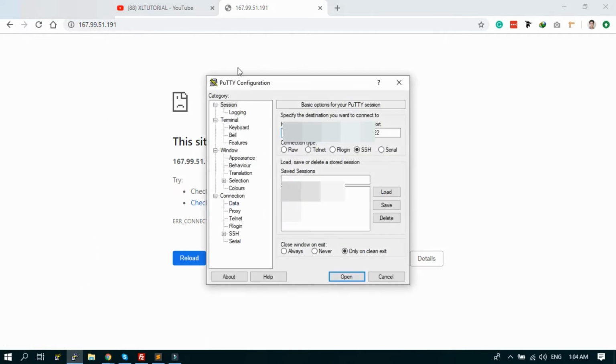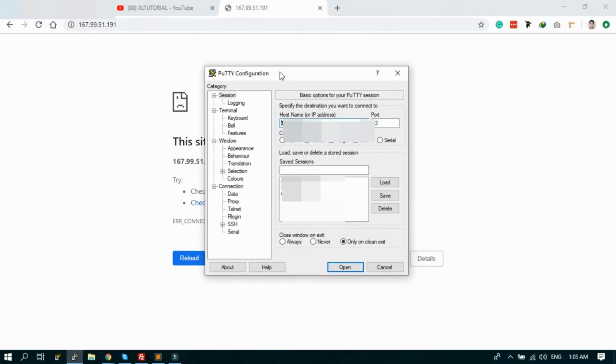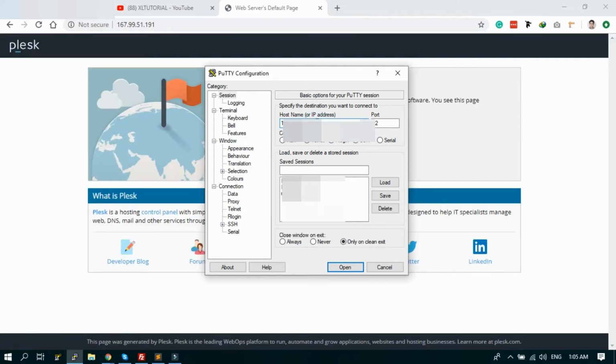I'm using Windows, so to log in with SSH, I have to install PuTTY. You can download PuTTY from the website. I will show a tutorial how to download and install PuTTY, and also how to generate an SSH key using PuTTY. So in this tutorial, I am not showing this. Okay, just now copy paste the IP here.